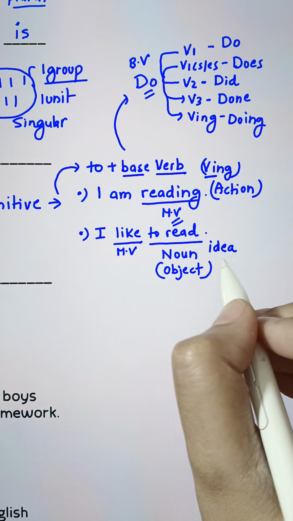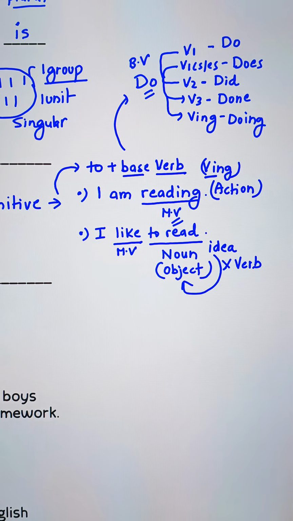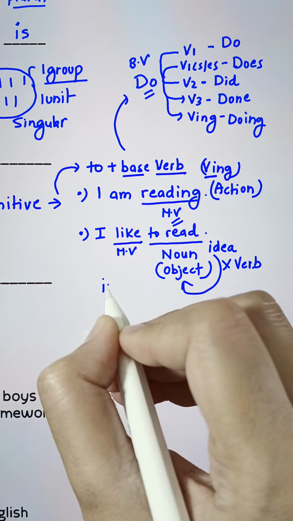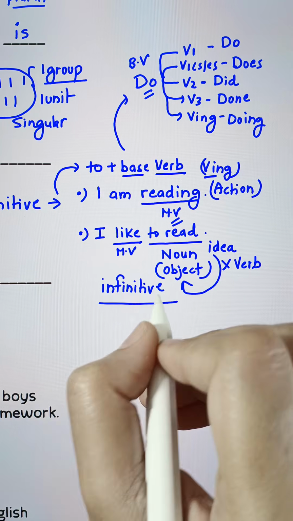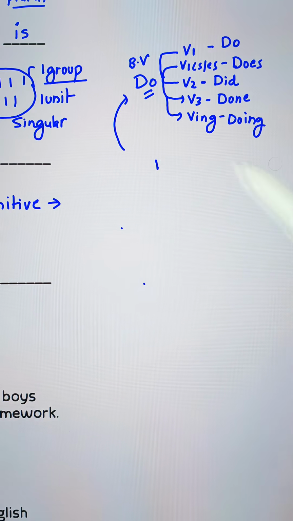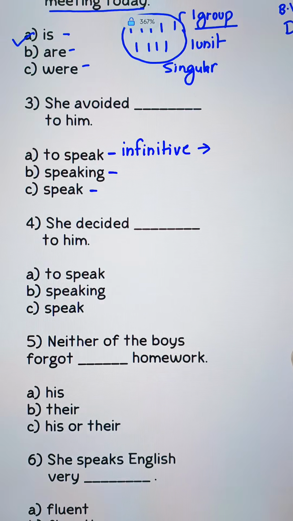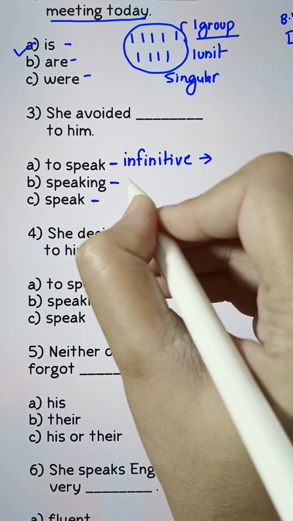The idea is that it doesn't act as a verb, it acts as a noun, object of the sentence. So, this is what an infinitive is. To plus the base verb, which acts as noun, infinitive.